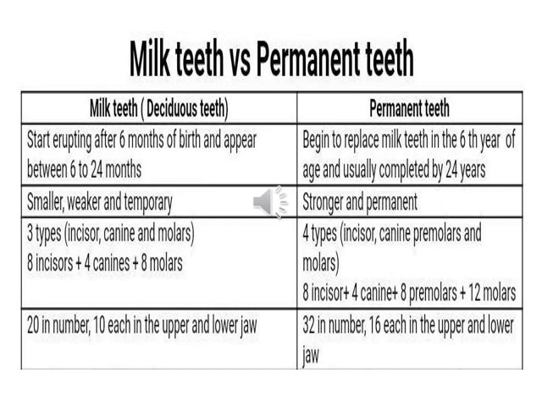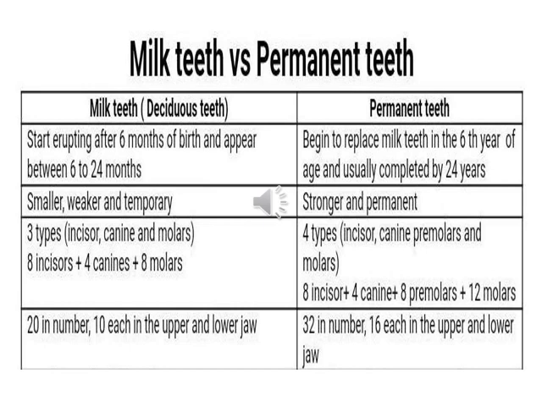Now in permanent teeth you will find 4 types, which contain incisors, canines, premolars and molars. 8 incisors, 4 canines, 8 premolars and 12 molars. Total of 32, 16 each in the upper and lower jaws.